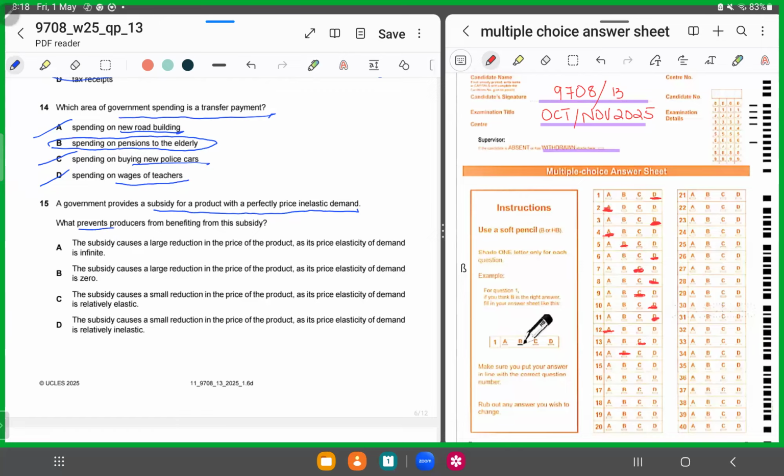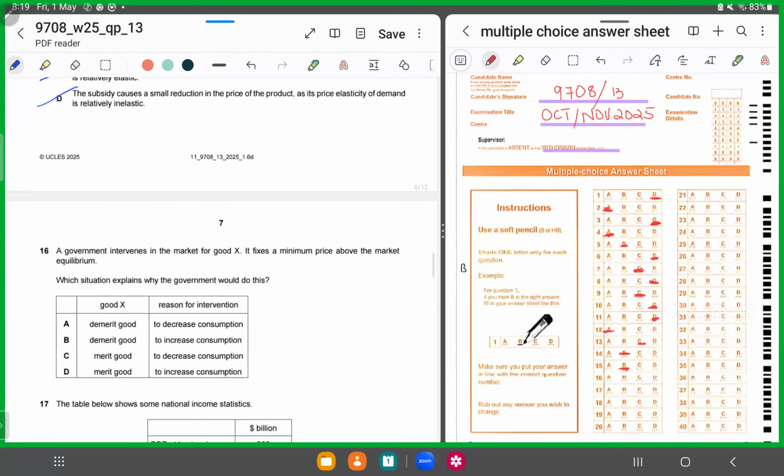What prevents producers from benefiting from this subsidy? So why do you think producers will not benefit from this subsidy? The subsidy causes a large reduction in the price of the product as its price elasticity of demand is infinite. No, its price elasticity of demand is zero. We know PED is zero whenever it's perfectly inelastic, so we'll automatically chop A, C, and D. So the subsidy will cause a large reduction in the price of the product as its price elasticity of demand is zero. For 15 we'll shade in B. This is the curve when PED is zero, perfectly inelastic.